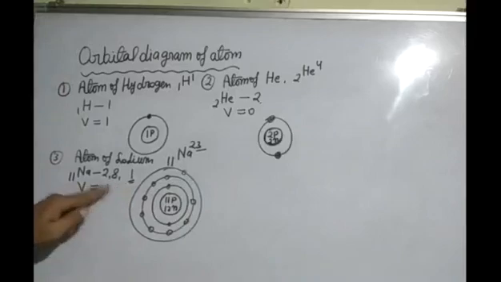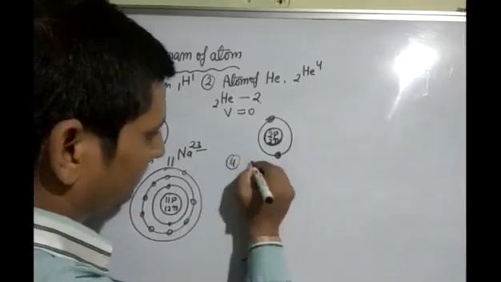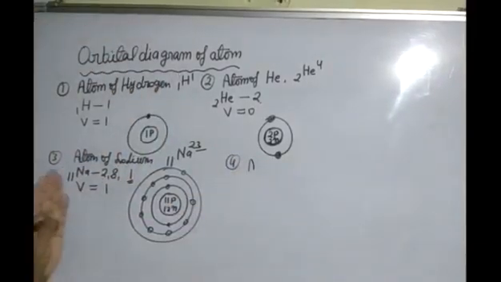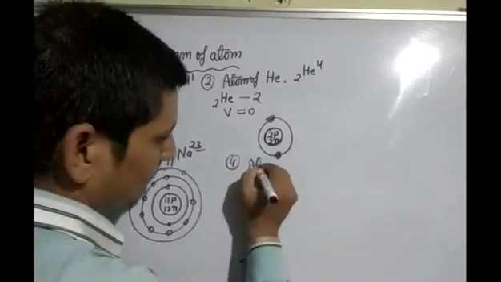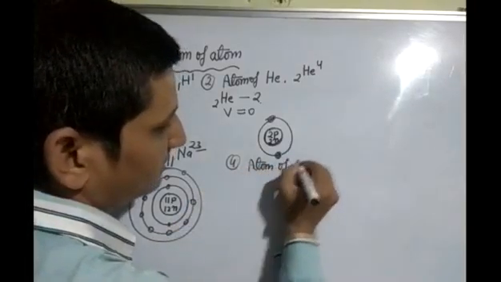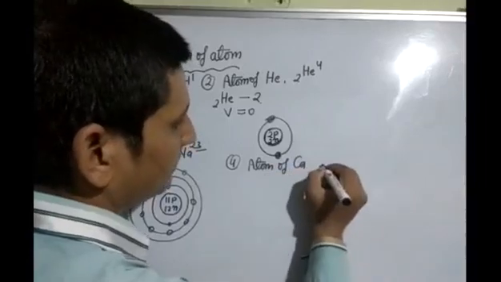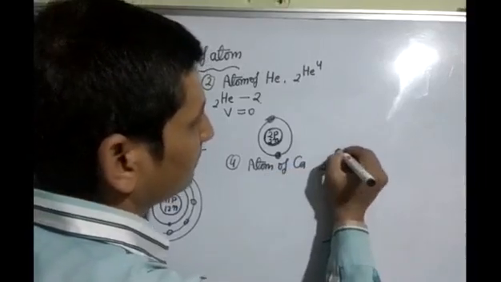Okay, students. After this, next I am telling you atom of calcium, fourth number. Similarly, you can draw the orbital diagram of magnesium, aluminum, silicon, phosphorus, oxygen, chlorine, argon, potassium. Now I am telling you the orbital diagram of atom of calcium. Atomic number of calcium, its symbol is 20Ca.